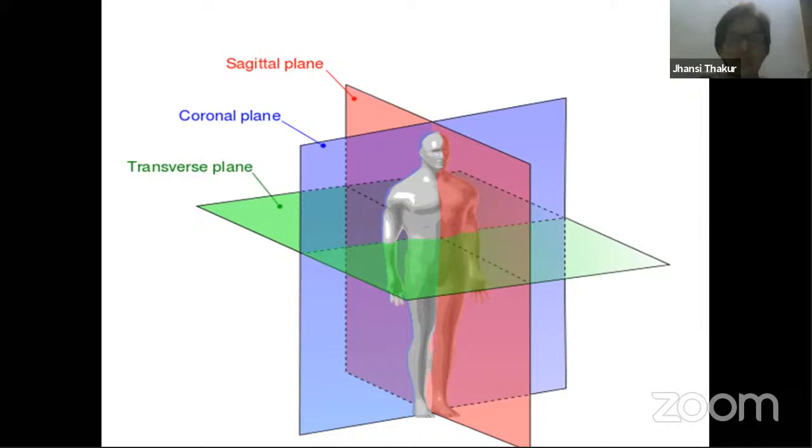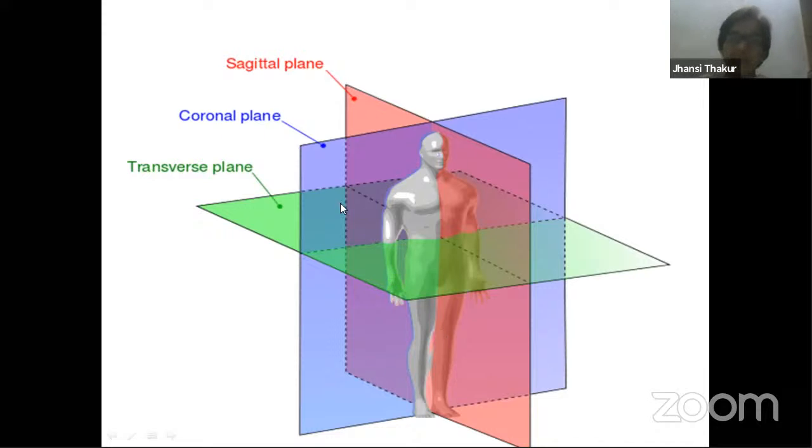Next plane, let's talk about transverse. Take a tomato and take a knife and cut it like this. This is a transverse section. In the same way, the green plane, which can divide the organism into 2 parts, we call the transverse plane. Because of this transverse plane, you get 2 body parts: one called superior, the above region, and the other called inferior, the below region.